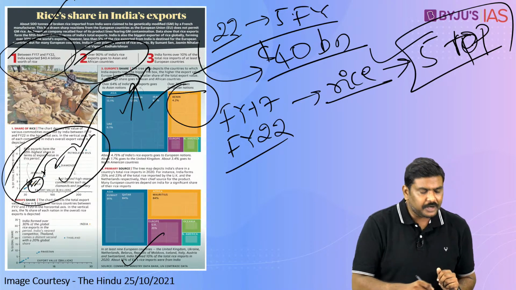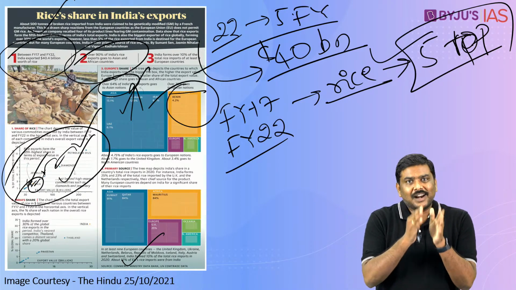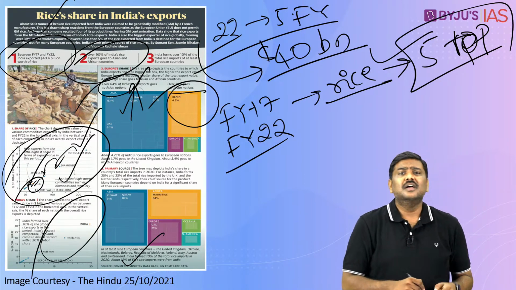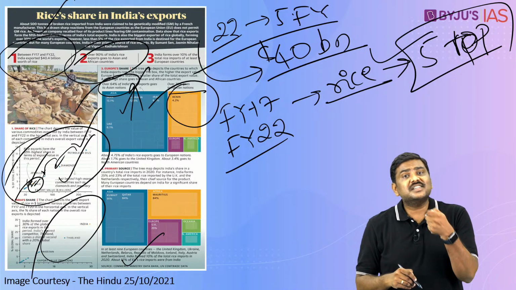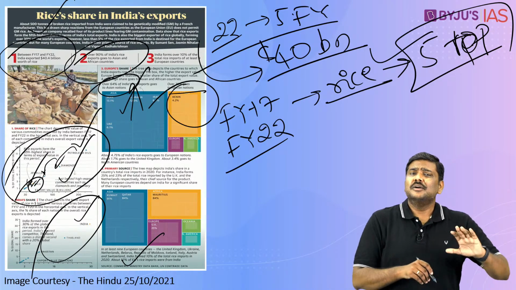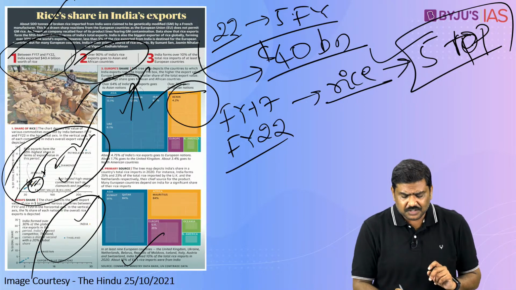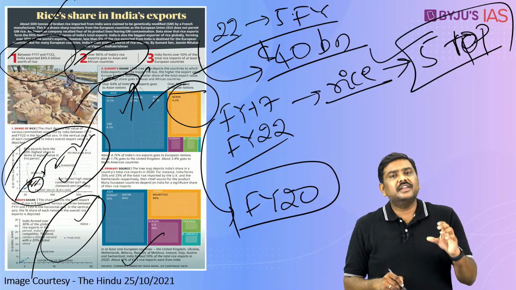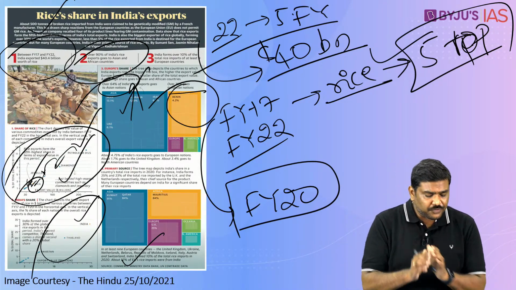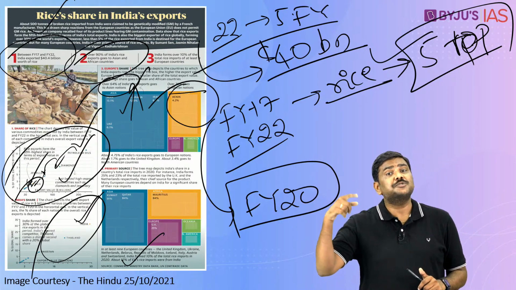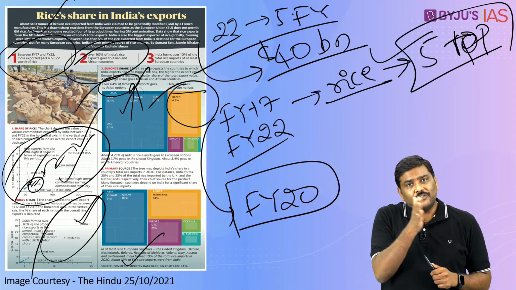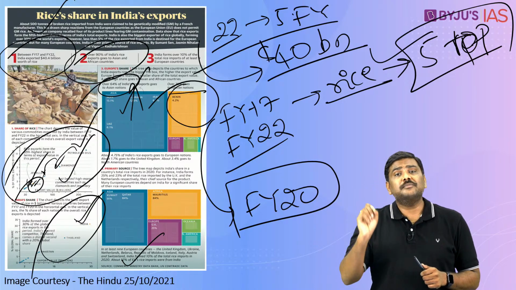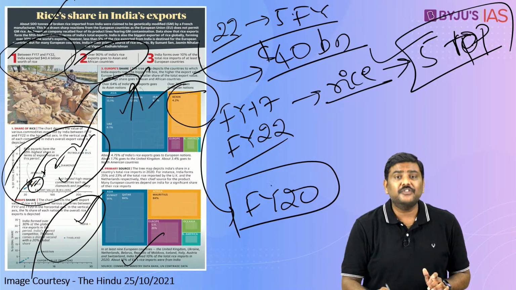So these are certain very important points with respect to the rice exports which are being discussed in recent times. In addition to this, there is one more graph here, right? As already mentioned, India is the largest exporter of rice in the international market, but this graph gives you data between financial year 17 to financial year 20. So for 3 financial years the data has been provided, and India accounts for more than 30% of the total rice exports to the international market, and the value of exports of rice from India to the rest of the world is more than $30 billion for these particular financial years.